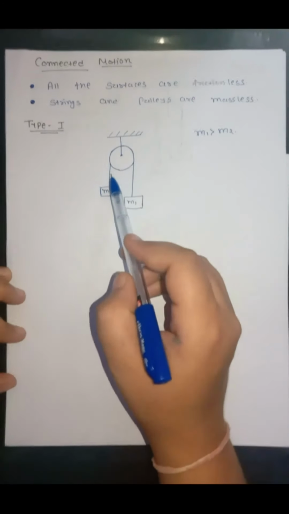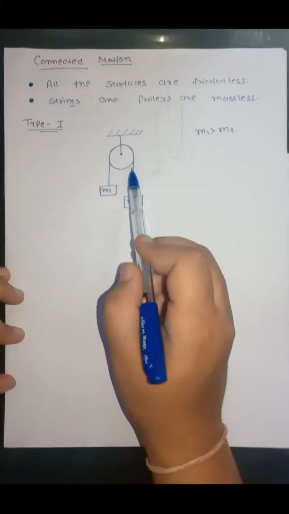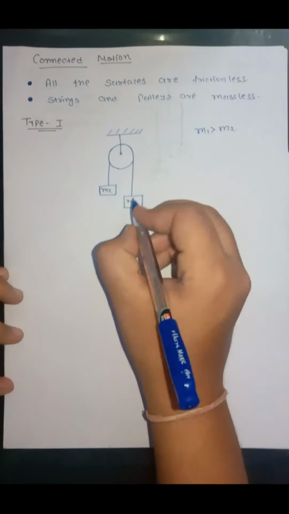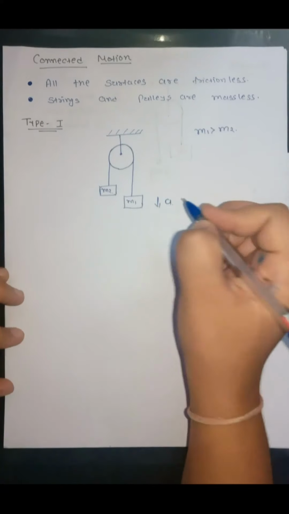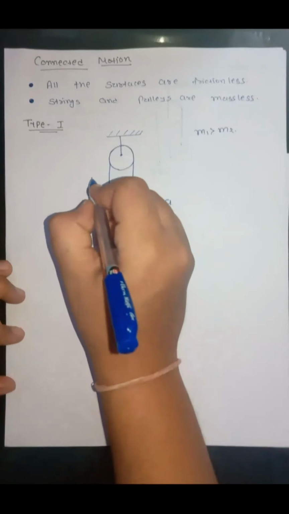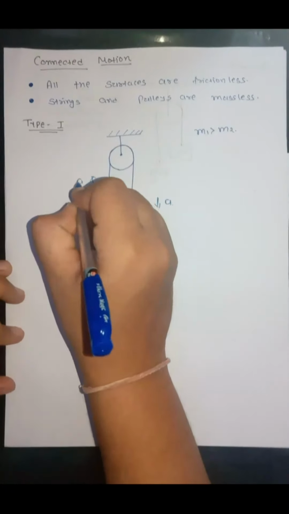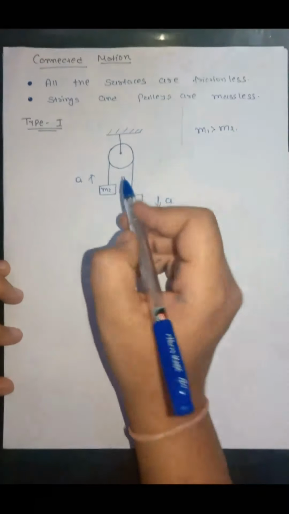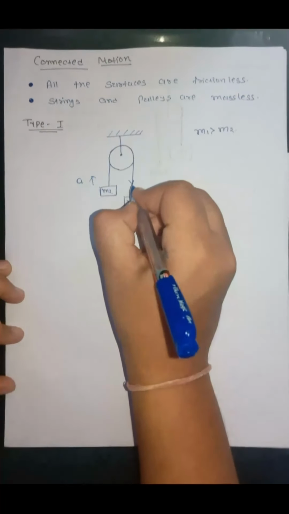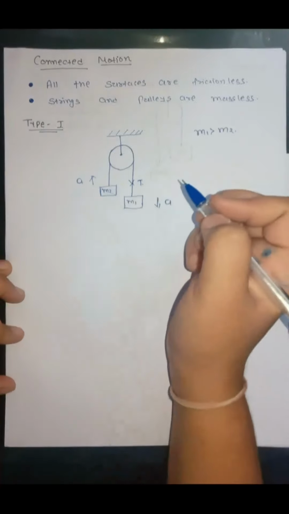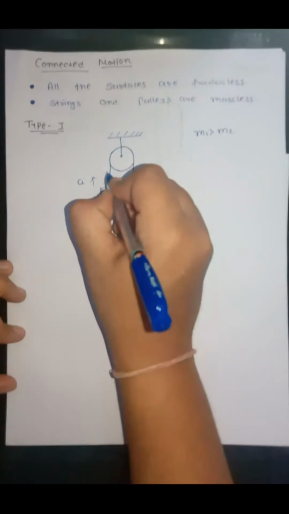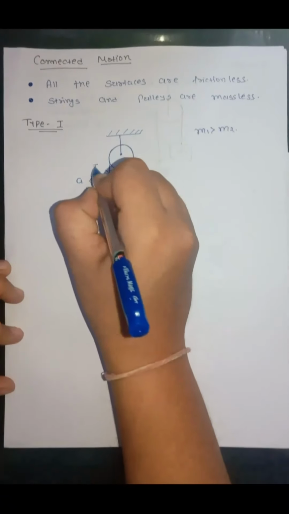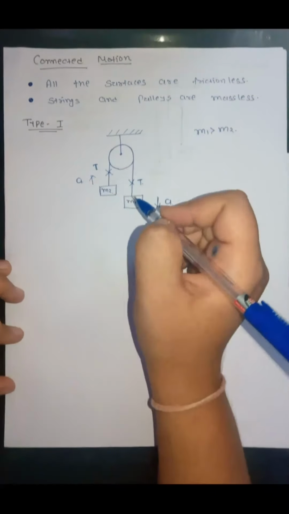Here, as the surface is frictionless, if m1 is moving down with acceleration a, then m2 will move up with the same acceleration a. Here some tension force is created, let's say it is T. As this string is massless, the tension force at all points will be the same.